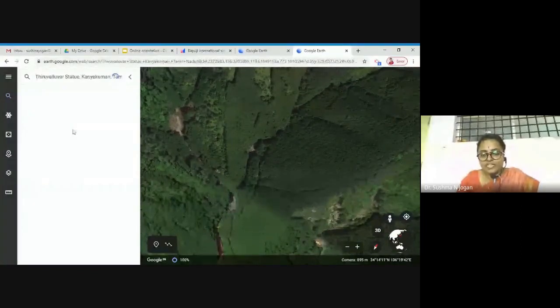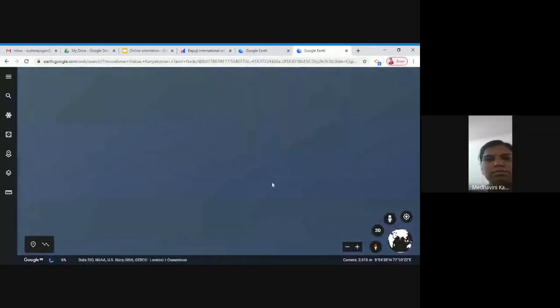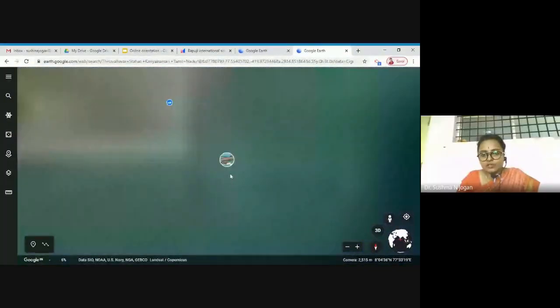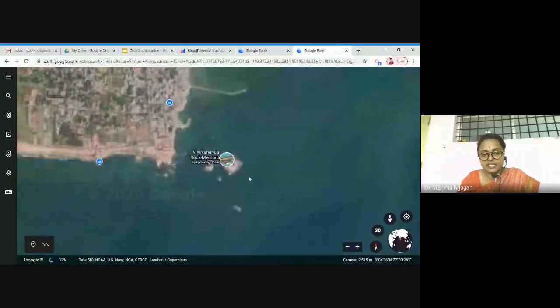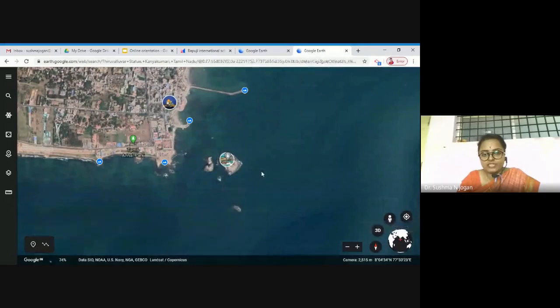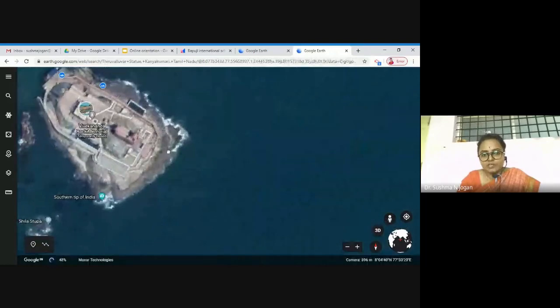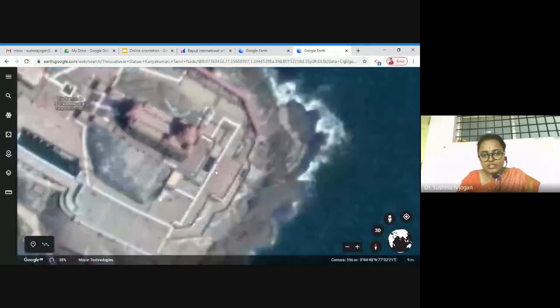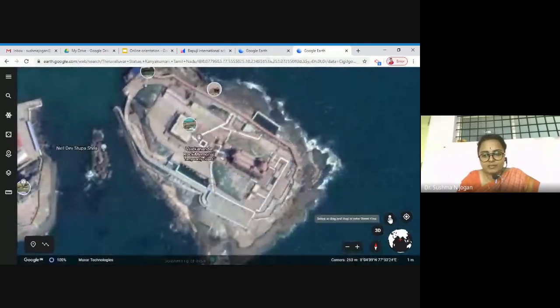Okay, so if I click on Thiruvalluvar statue, Kanyakumari, you can see the globe is taking us to the location of the Thiruvalluvar statue. And of course the rock memorial you can see. And if I zoom in, it will take us to the place where the Thiruvalluvar statue is. So you can see the satellite view of the Thiruvalluvar statue, and if I select the human icon, then it will take us to the entrance.